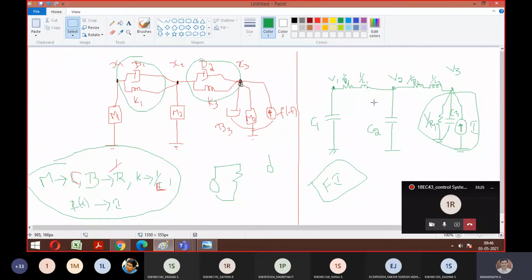Let me show that also. Say I've written 1 by R, no? So you can write, as you said, I can write R1, but in the bracket we used to mention it as 1 by VB. Nothing but the same. Either I can write this, because both should be reciprocal. That is the intention. Instead of that, I have written directly 1 by R1. That's all.